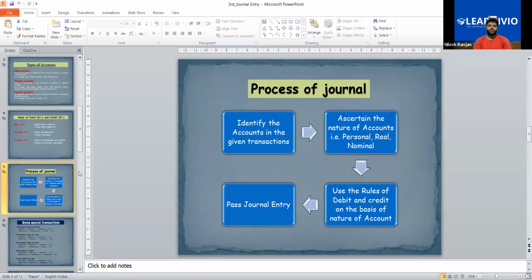So this is your process of journal. Identify the accounts in the given transaction, ascertain the nature of accounts, that is personal, real, nominal. Use the rules of debit and credit on the basis of the nature of the account. If it is a real account, then you apply the rule of real account. If it is a personal account, you apply the rule of personal account. And if it is a nominal account, you apply the rule of nominal account. After that, you will pass the journal entry.